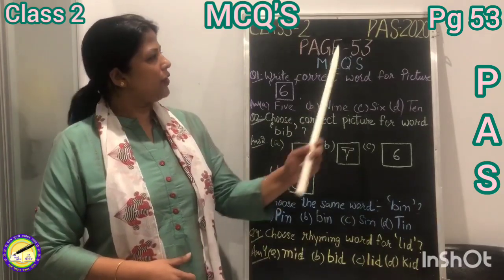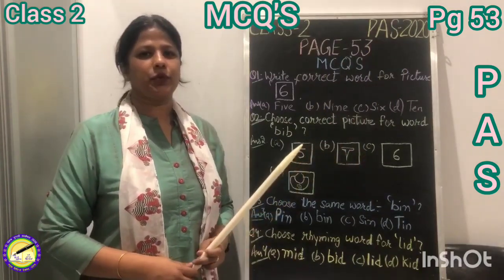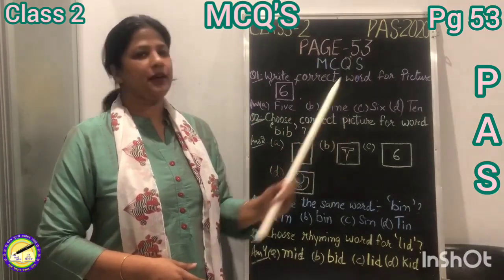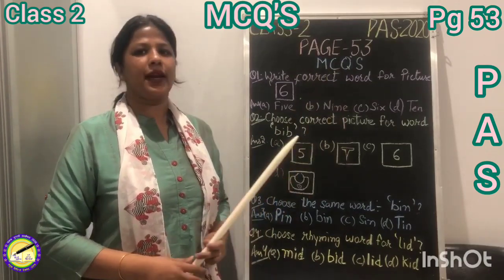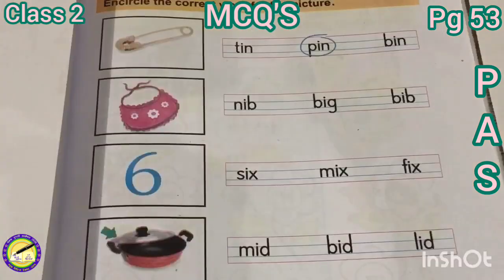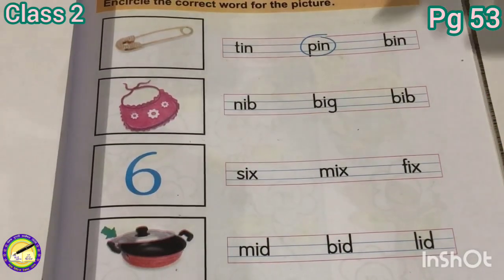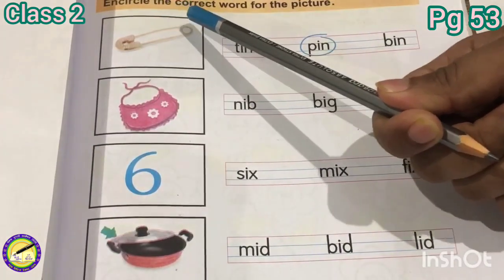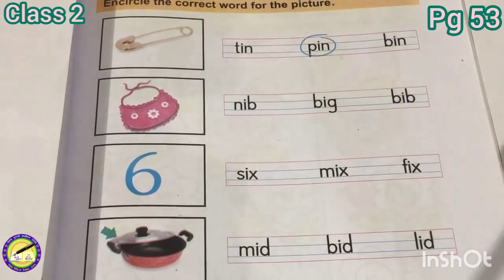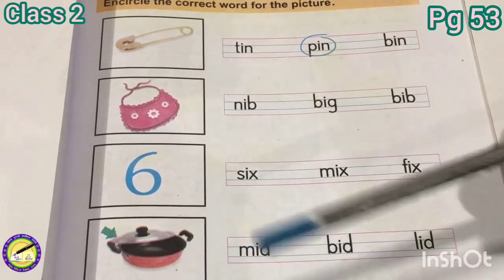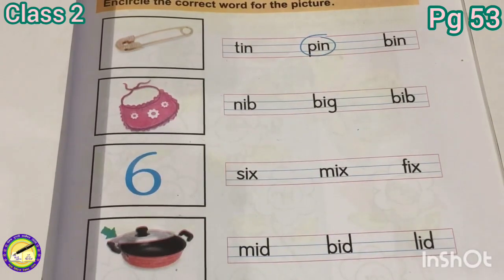Children, in continuation with your past 2020 exam, today we shall do page number 53 of your English book, and after that we will do some MCQs related to the topic. Students, on page number 53 of your book, we have to encircle the correct word for the picture. They have given us some pictures and we have to encircle the correct word for them. They have given us 3 words and we have to circle the one which is correct.